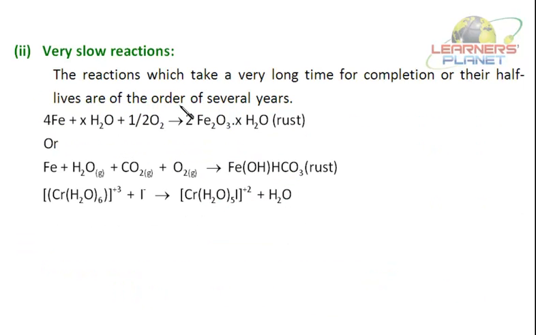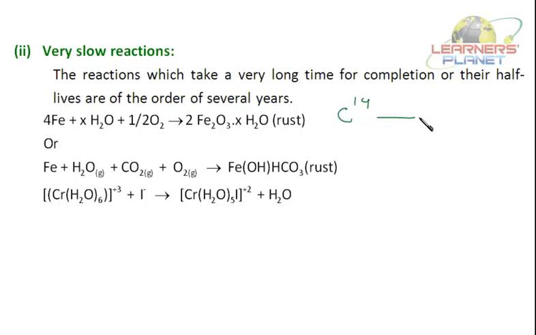Very slow reactions are reactions which take a very long time for completion, or their half-lives are of the order of several years. Say for example carbon-14, a radioactive isotope of carbon.